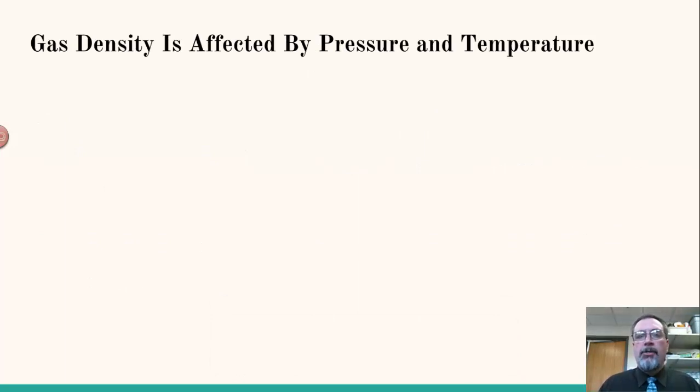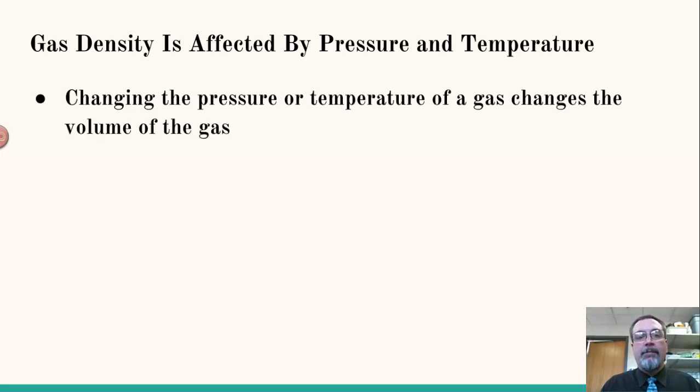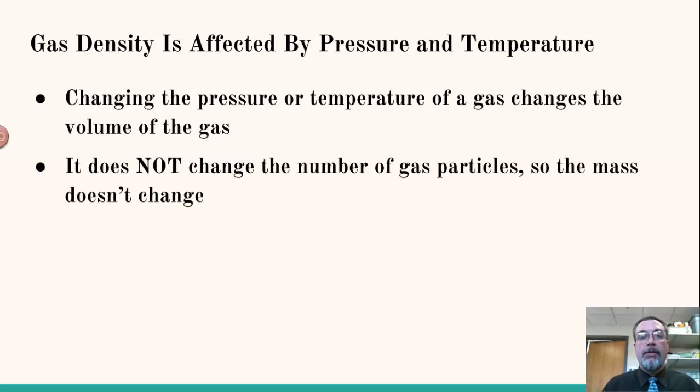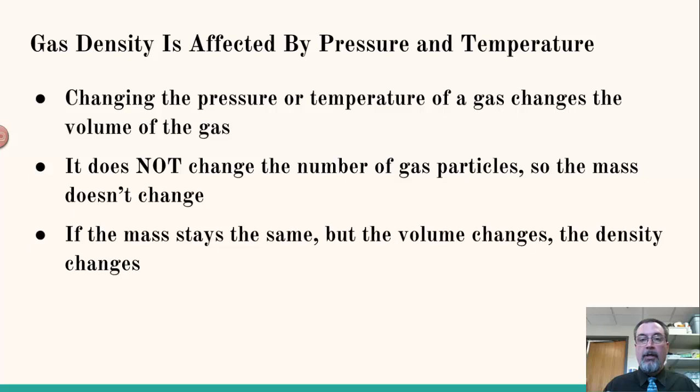And then the final thing I want you to understand about gas density is that it's not constant. So if you take a piece of metal, it doesn't matter what size that metal is, that metal is always going to have the same density because its mass and volume don't change. A piece of metal just sits there. But with gases, it's different. Because if you change the temperature of a gas or the pressure of a gas, it changes the volume of the gas. Now, it doesn't change the number of particles, which means the mass is still the same. But if you change the volume of a substance, and its mass isn't changing, the density is going to change.